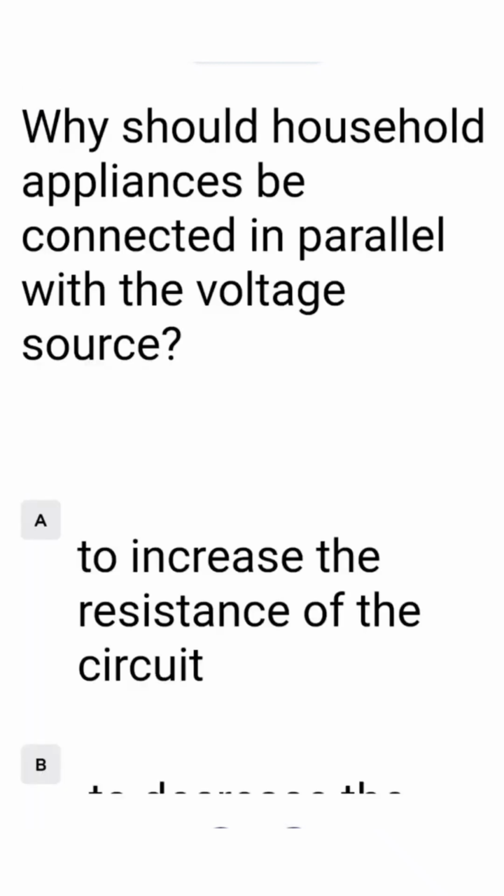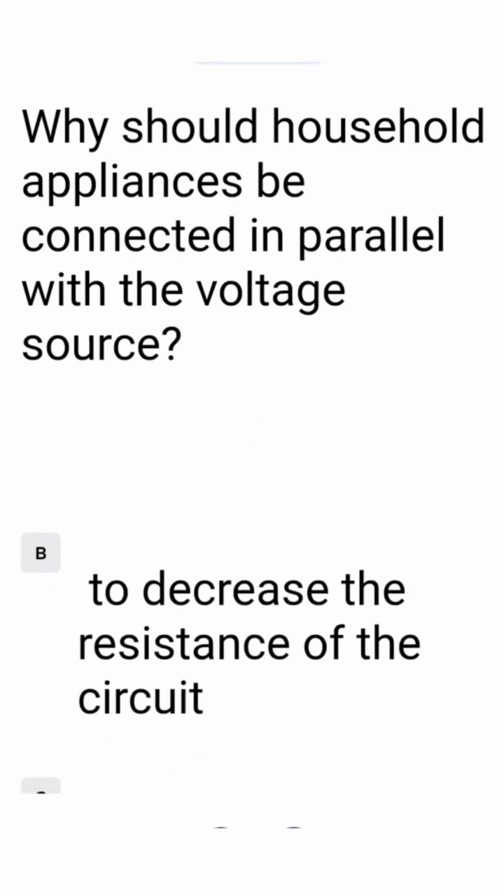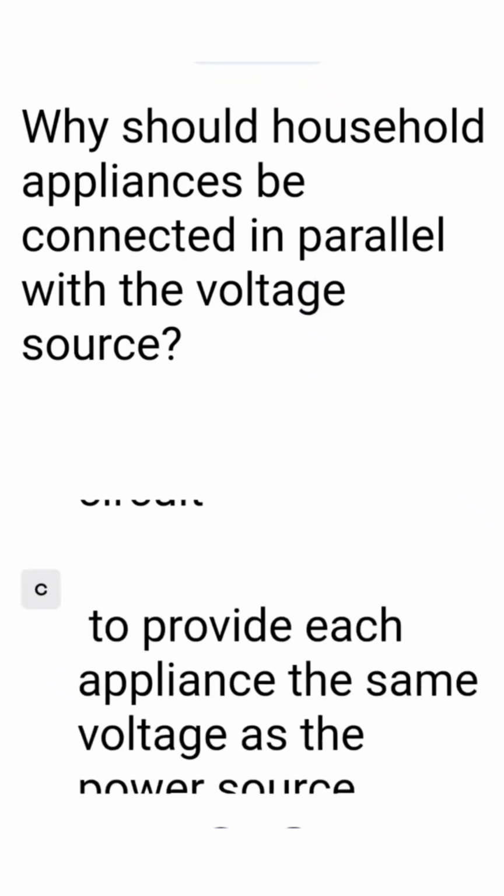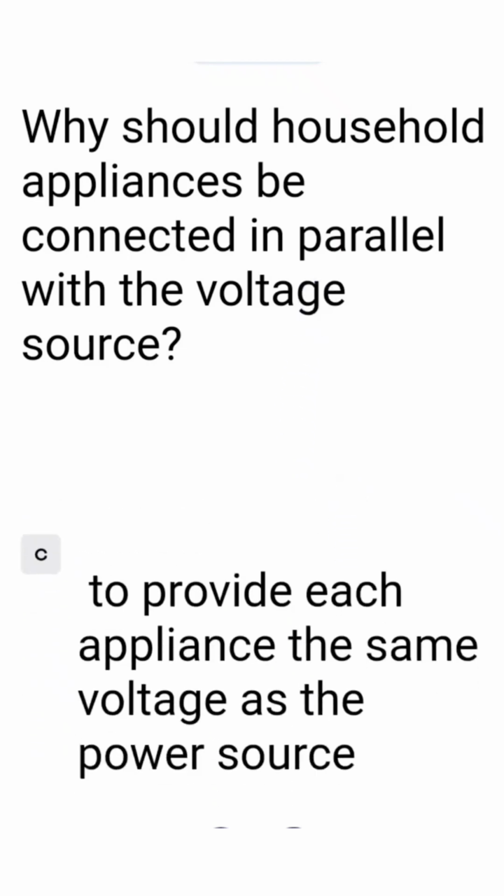Why should household appliances be connected in parallel with the voltage source? A. To increase resistance of circuit. B. To decrease the resistance of the circuit. C. To provide each appliance the same voltage as the power source.